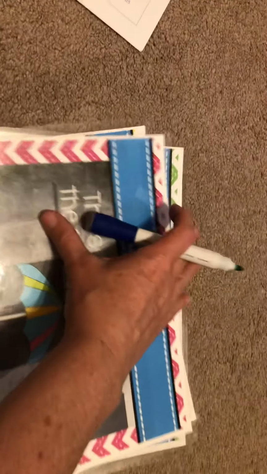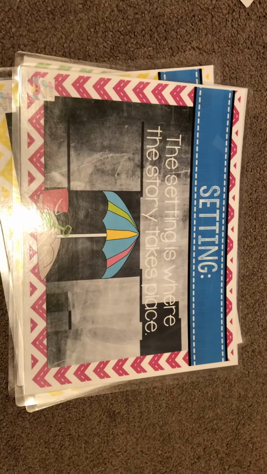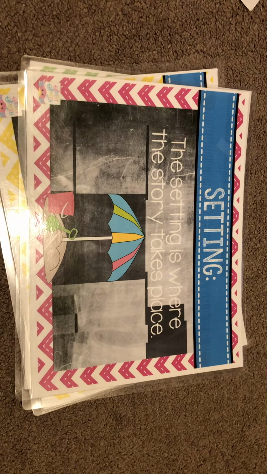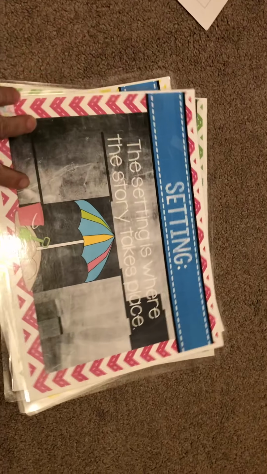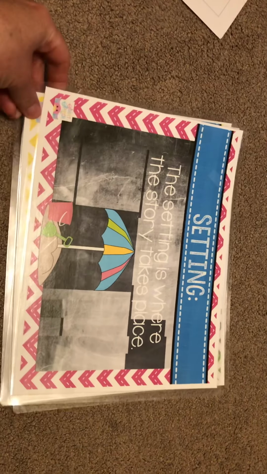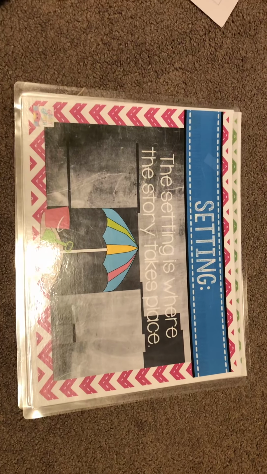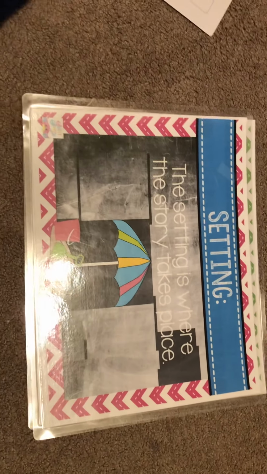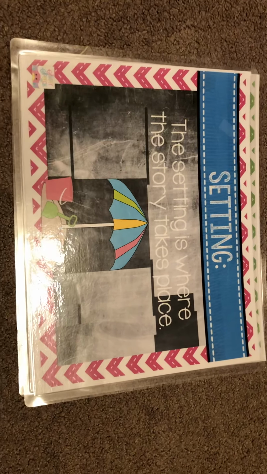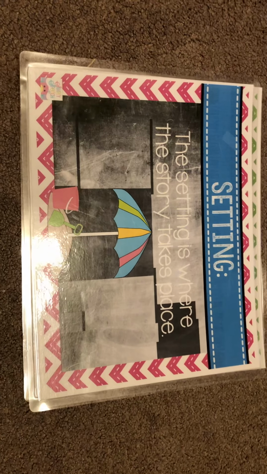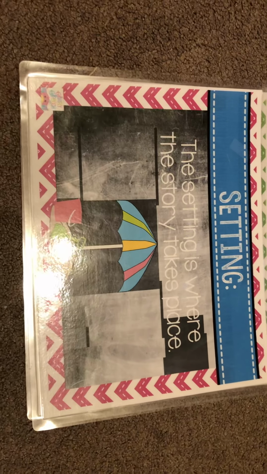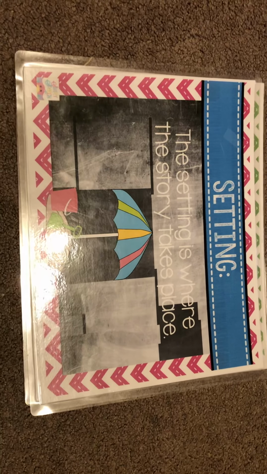Then we talk about the setting of our story. And the setting is where the story takes place. So where did this story happen? Where were Lemon and Miss Lake and the students? Most of it happened at school, didn't it? If you were thinking school, then you were right. Most of it happened at school. Some was at Miss Lake's house also when she would bring Lemon home and Lemon swam, but most of it happened at school.